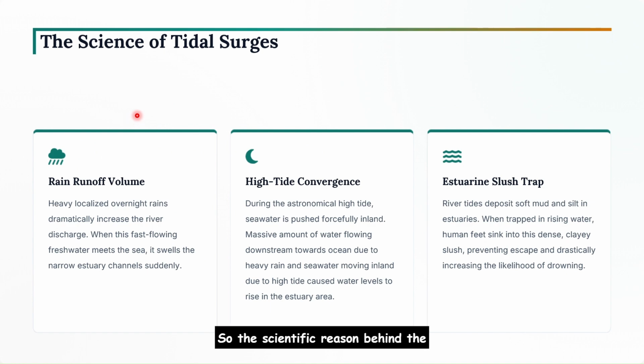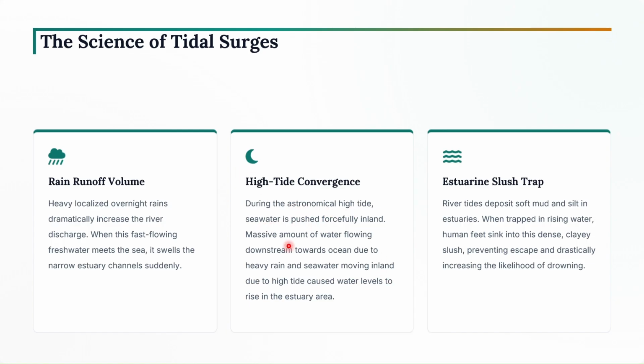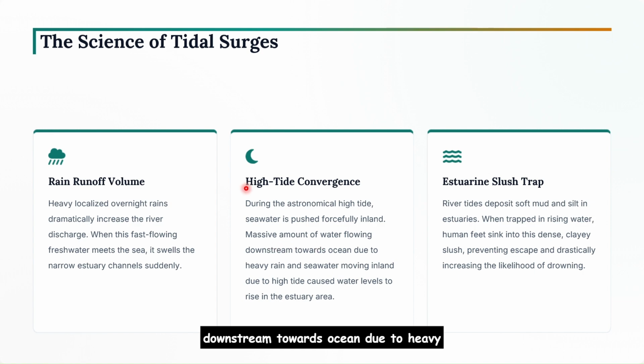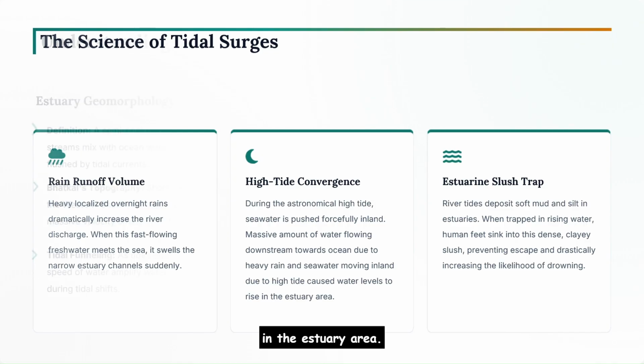So the scientific reason behind the sudden tidal surge in this particular incident is rain runoff volume. Heavy localized overnight rain dramatically increased the river discharge. When this fast flowing freshwater meets the sea, it suddenly swells the narrow estuary channels. And then there was high tide convergence as well. During the astronomical high tide, seawater is pushed forcefully inwards. So a massive amount of water flowing downstream towards the ocean due to heavy rain, and seawater moving inland due to high tide, caused the water levels to rise in the estuary area.